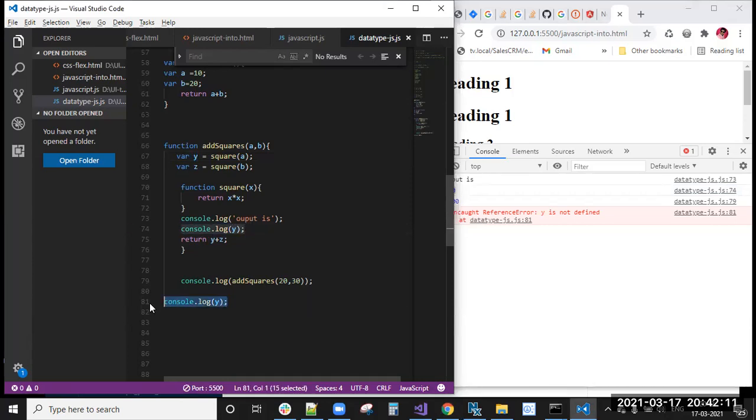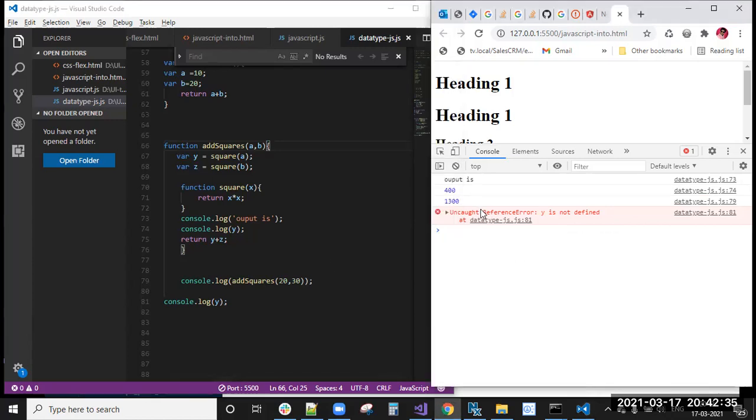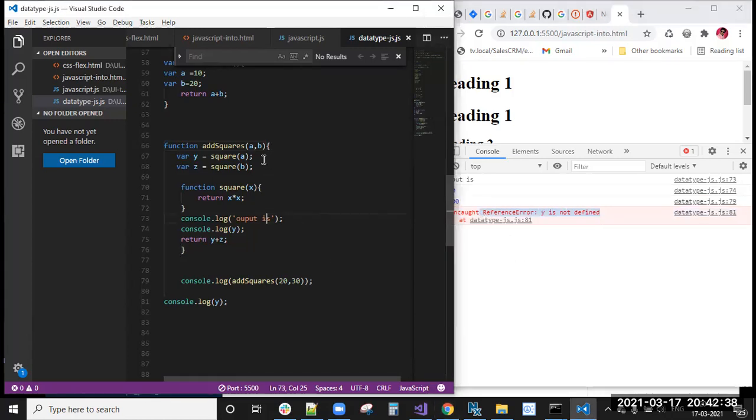Why are we not getting that output outside? Because here the scope concept comes. Scope means the variable exists within that block of code only. You will not get that variable's value outside of that scope. If you try to access that variable outside of that scope, you will get reference errors like y is not defined. So this is the local variable. This variable is local to the add square function only, and inside this only you can access it anywhere.